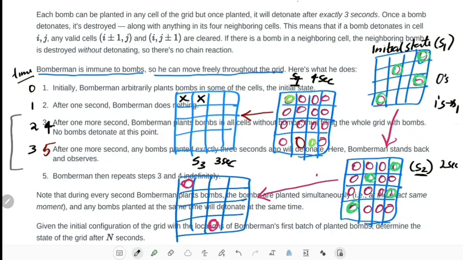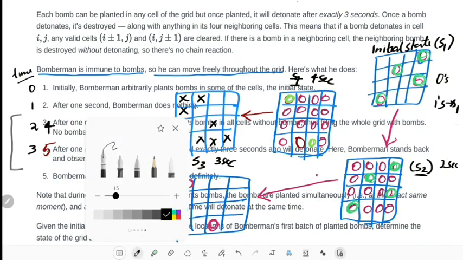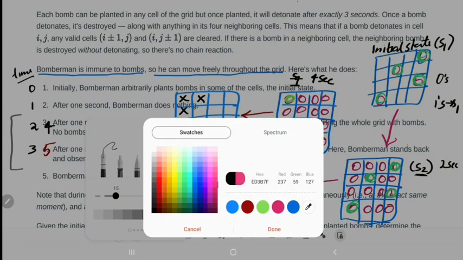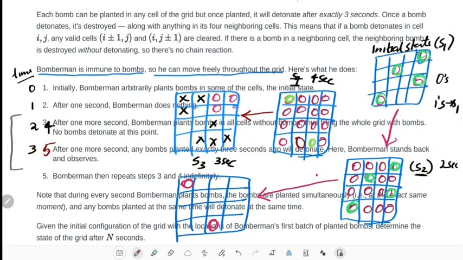If this gets blasted, all its subsequent neighbors get blasted, and if this one gets blasted, all its subsequent neighbors. Okay, remaining cells are bombs. Okay, this will be our new state.